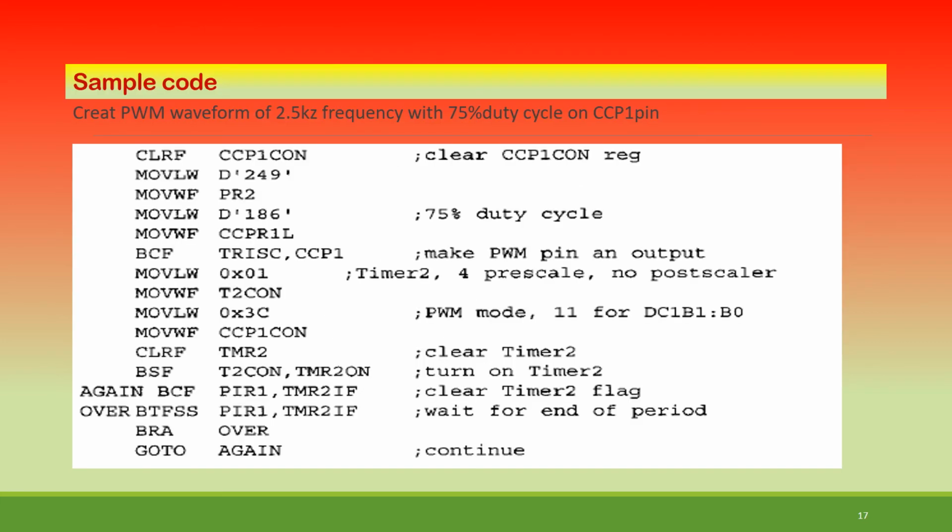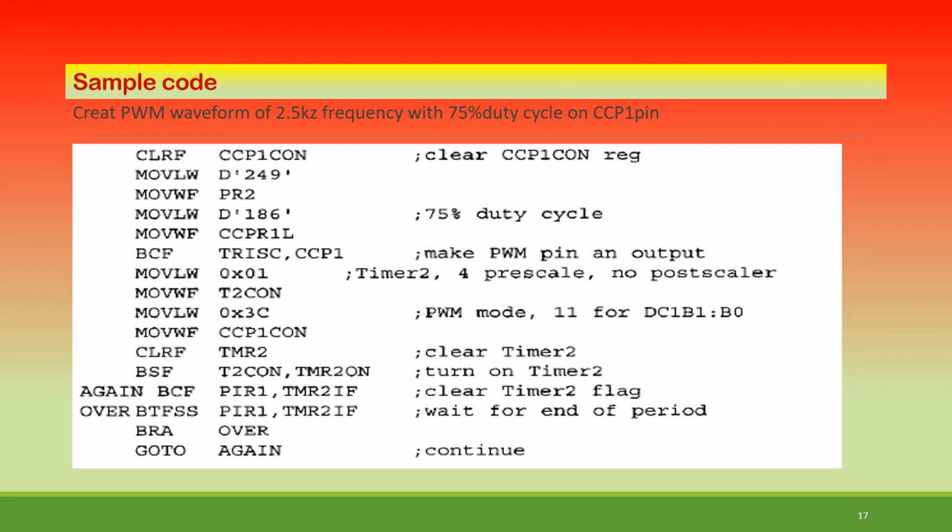Now here is one small example, where we are considering a simple small program. In the beginning what we have done is clear the CCP1CON register, so it is going to clear that, CLRF. Then I have written MOVLW. I want to use a 75% duty cycle and 2.5 kilohertz. Actually I missed the 5 there, just remember. I will make it correct, but if it is not, then you just remember it.